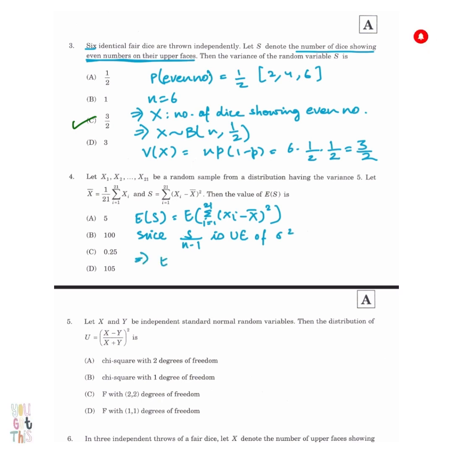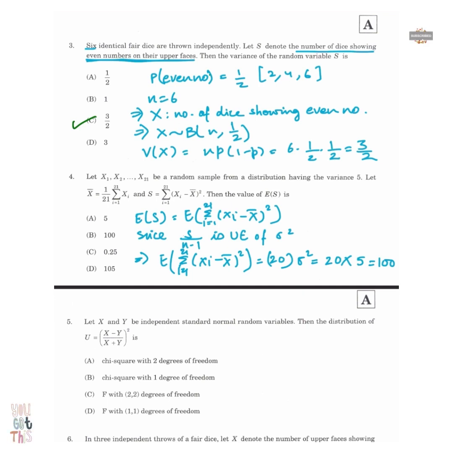See, x bar and mu are not going to be the same always, and in fact x bar is never equal to mu. Why? X bar is an unbiased estimator of mu, and when we talk about a very large sample, then the expected value of x bar, that is the average value of x bar, is going to be mu.